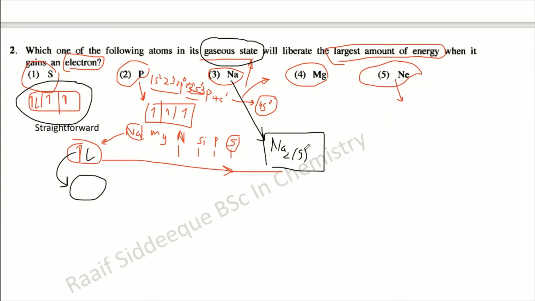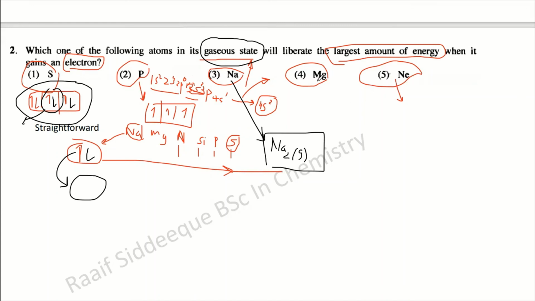So it is not an easy case to give an electron to sodium. However, sulfur can accept 1 or 2 electrons, and if you give 1 electron, energy is given out, because it is happy to accept an electron from outside. This is the explanation.